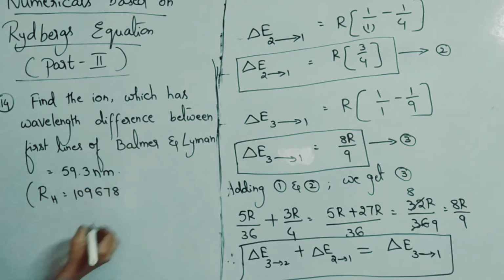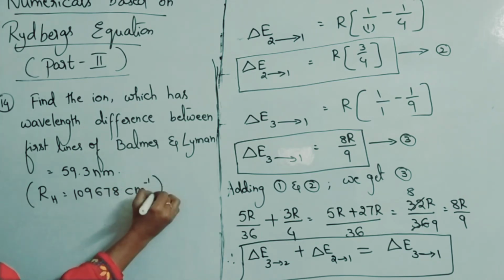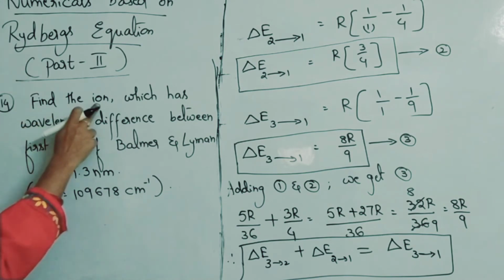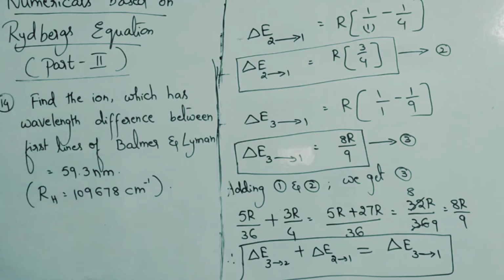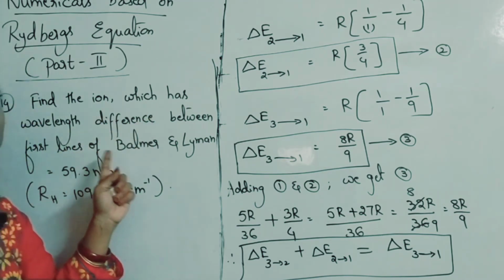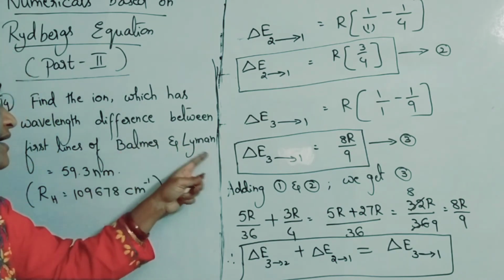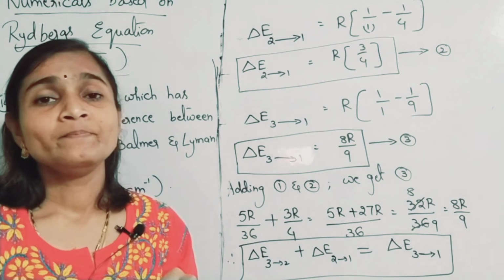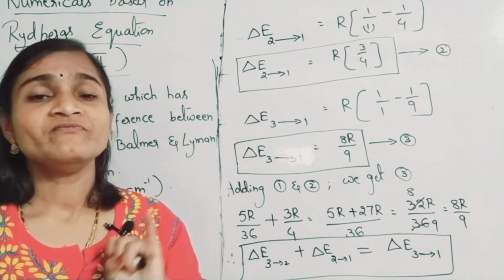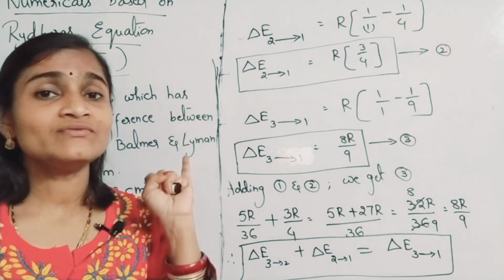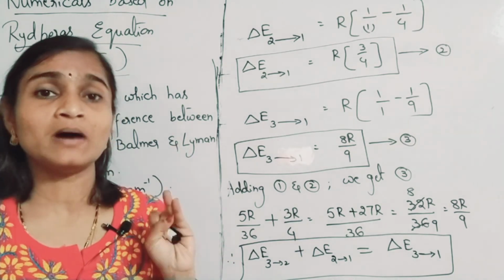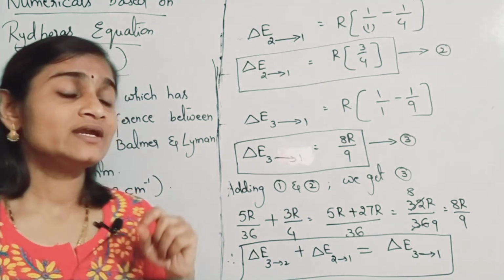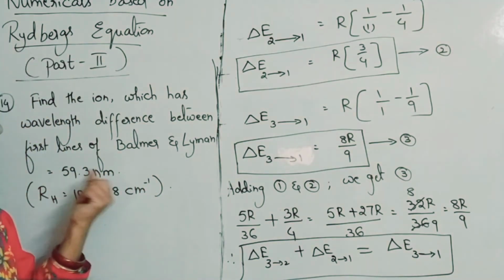centimeters power minus 1. So what is given to you? You have to find the ion which has wavelength difference between first lines of Balmer and Lyman is 59.3. What do you have to find here? First you have to find the wavelength of first line of Lyman series as well as first line of Balmer series. Then you have to take the difference between them. You have to equate that to 59.3 nanometers.